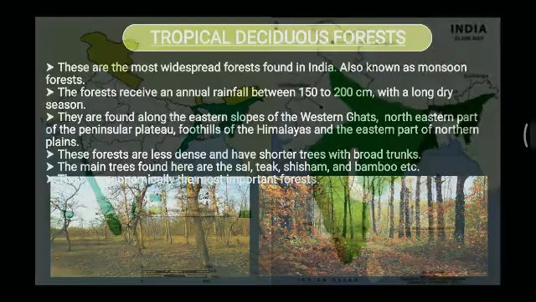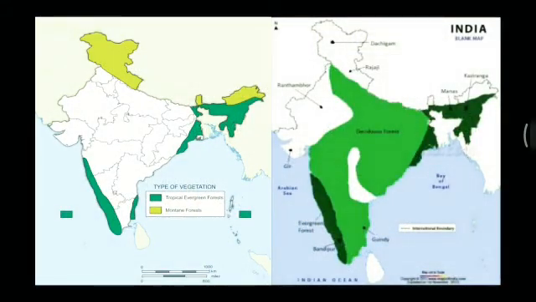Here you can see the map of the tropical evergreen forest, and here is the tropical deciduous forest. All the dark green color is the evergreen forest, and the light green is the deciduous forests.